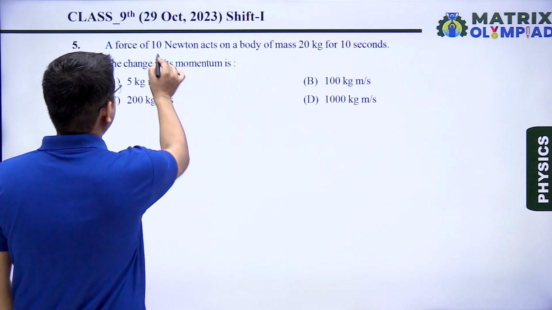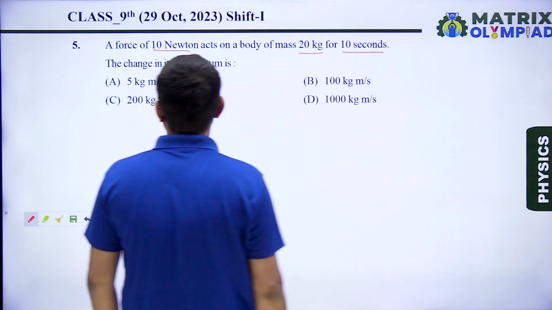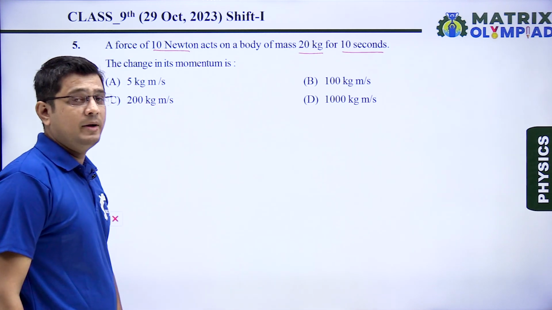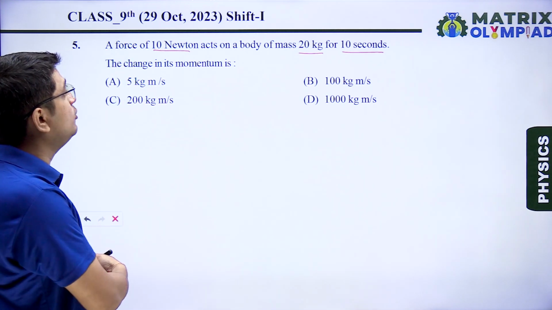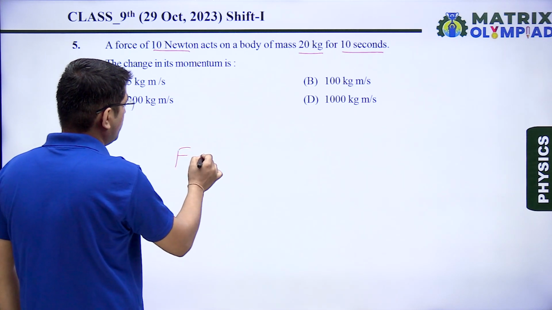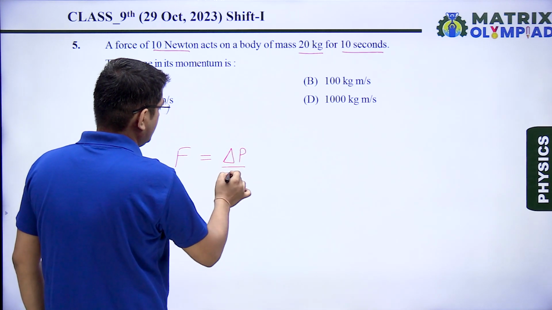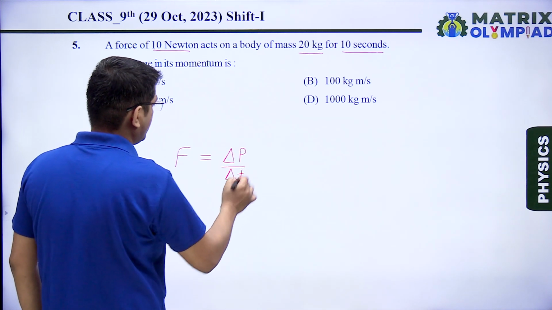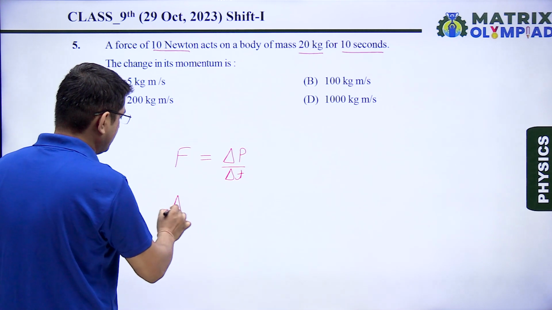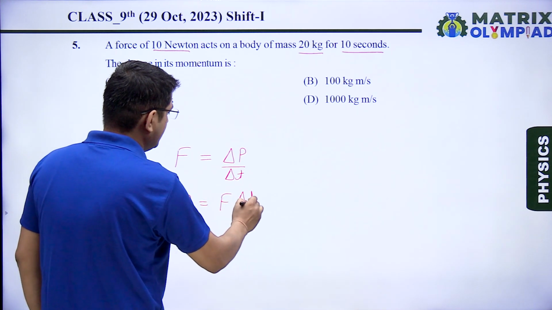A force of 10 Newton acts on a body of mass 20 kg for 10 seconds. Then its change in momentum. So we have to calculate the value of change in momentum. We know that from the second law, force is equal to change in momentum per unit time. So from here, the change in momentum becomes F into delta t.